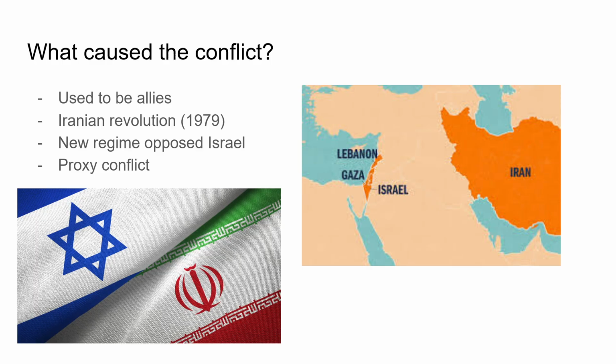This new regime opposed Western influence because its leader, before the revolution, had aggressive westernization policies and was very corrupt. Since Israel had ties with Western countries like the US, Iran saw them as an enemy or a threat. They also heavily criticized Israel's occupation of the Palestinian territories.